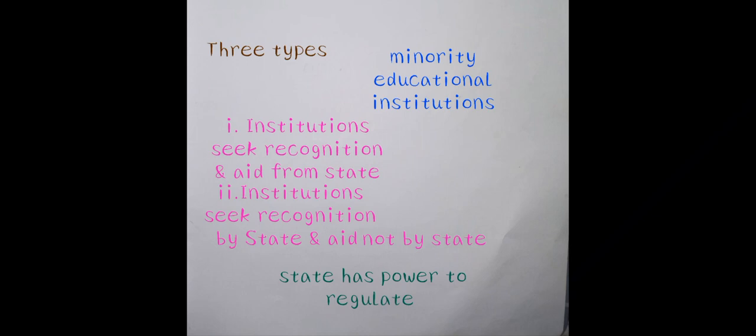Regulatory power in educational institutions means, for example, syllabus prescription, academic standards, discipline, sanitation and employment, for example teaching and non-teaching staff. These matters are regulated by the state government. These are the regulatory powers of the state which come only from recognition or aid.